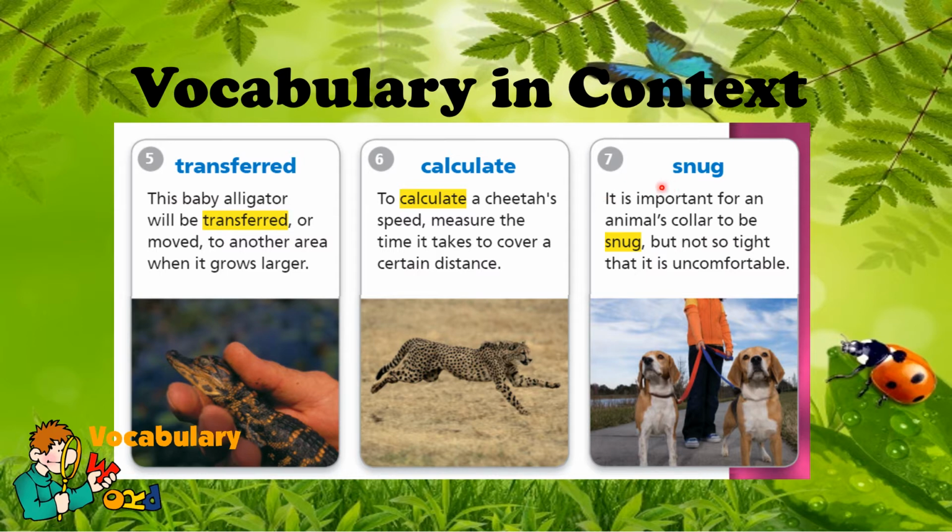Number 7 is snug. It is important for an animal's collar to be snug, but not so tight that it is uncomfortable. So look at the collars right here of the dogs. Do you think they're feeling comfortable with the way that their collars are placed? Yes, we suppose so. It should not be so tight that it would make them uncomfortable.